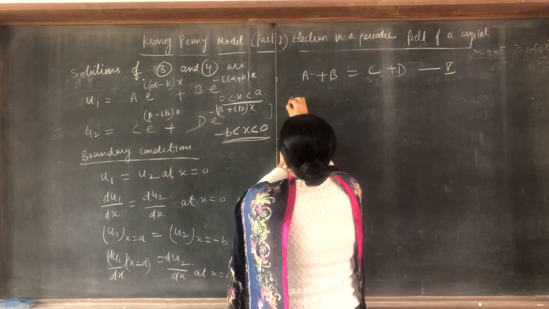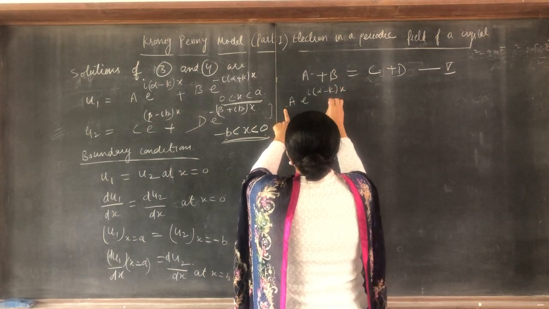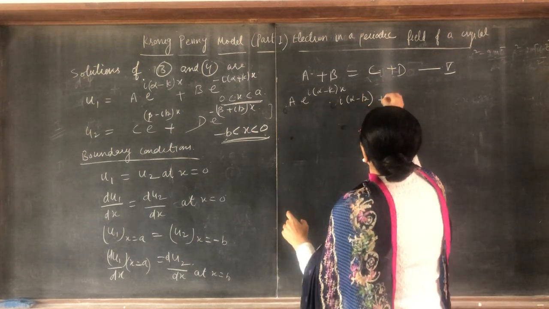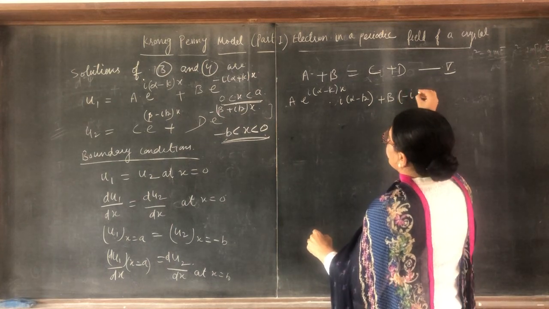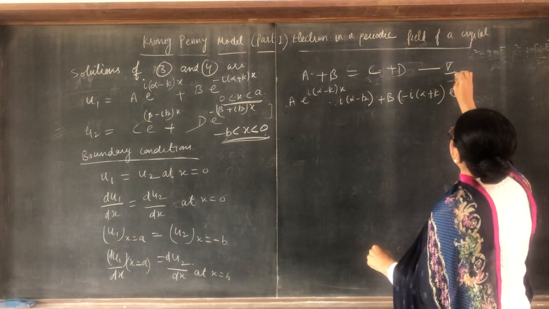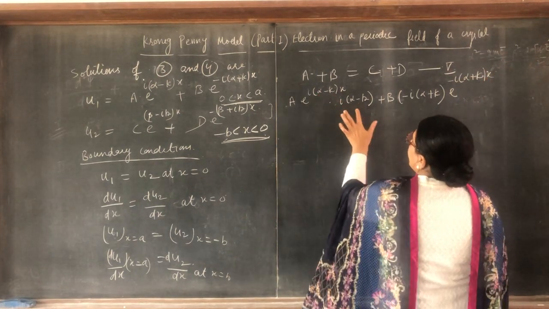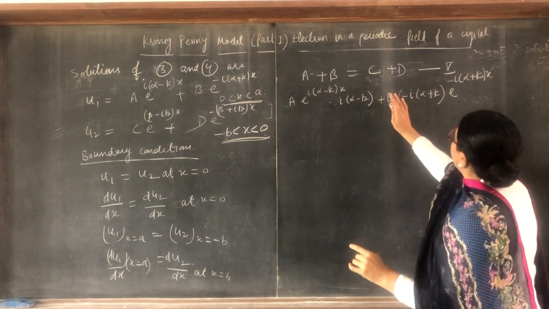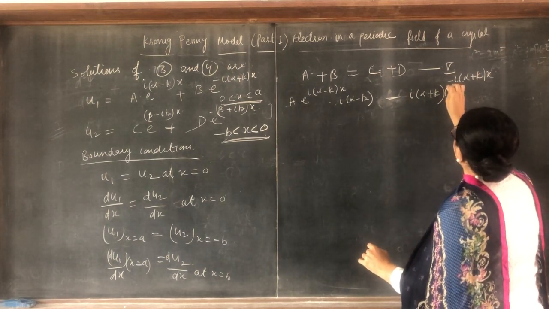The derivative of u1 is a times i(alpha minus k) e raised to power i(alpha minus k)x, plus b times minus i(alpha plus k) e raised to power minus i(alpha plus k)x.